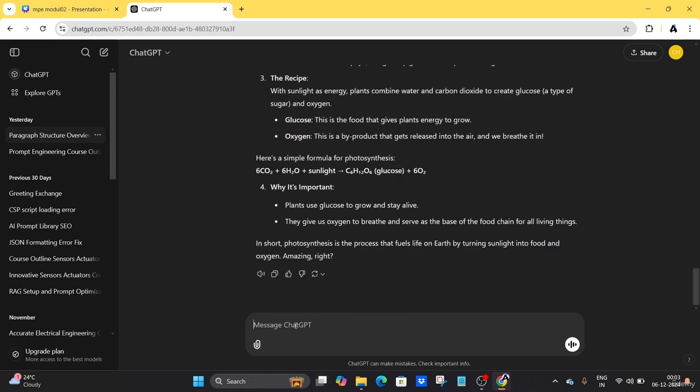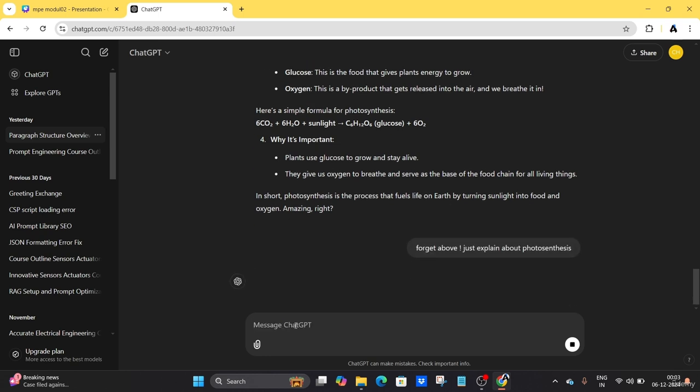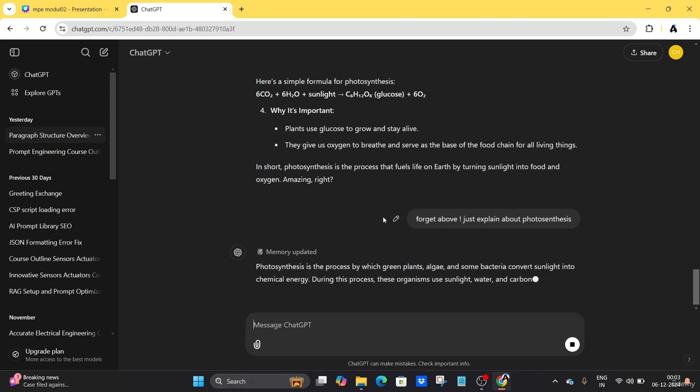Now, for example, if I just tell it "forget above" and just "explain about photosynthesis," you can see it will just explain photosynthesis, not a much better output compared to the previous one. So you can see this here.